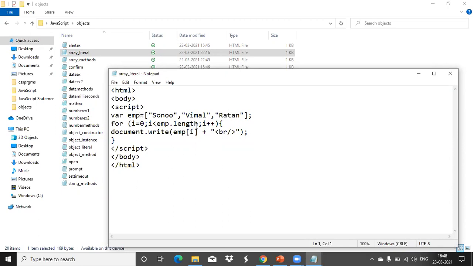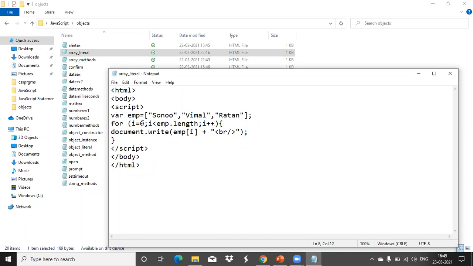How will we traverse through this array, that means how to access each element from the array? Better we can use a for loop. Why? Because the first element is at the 0th index, second is at the first index, third is at the second index. All these are identified using the name emp only, index based. So instead of writing that n number of times, a single line is enough, repeating n times.